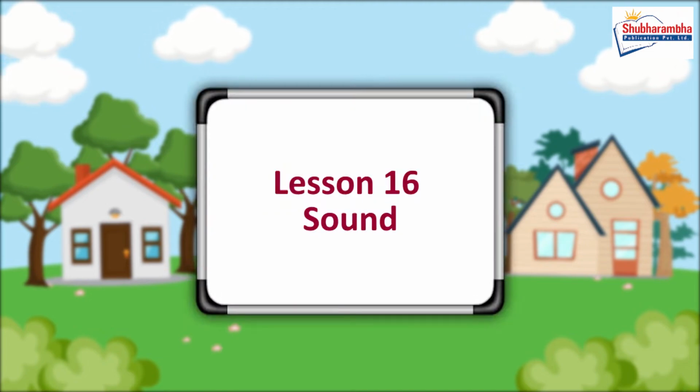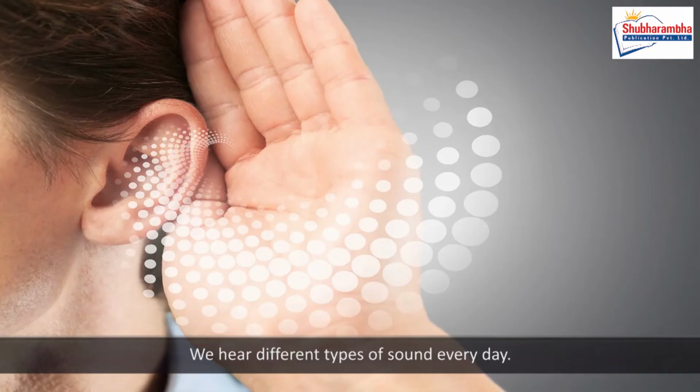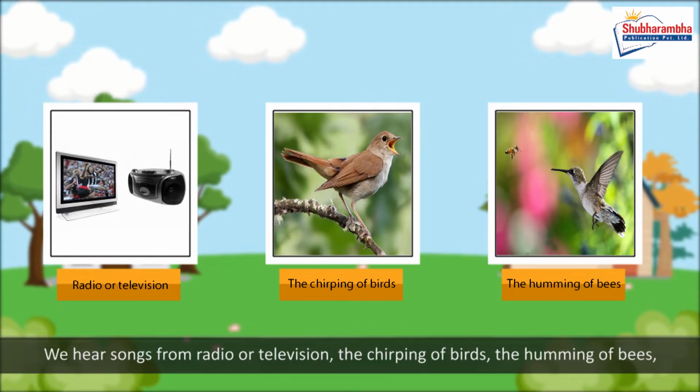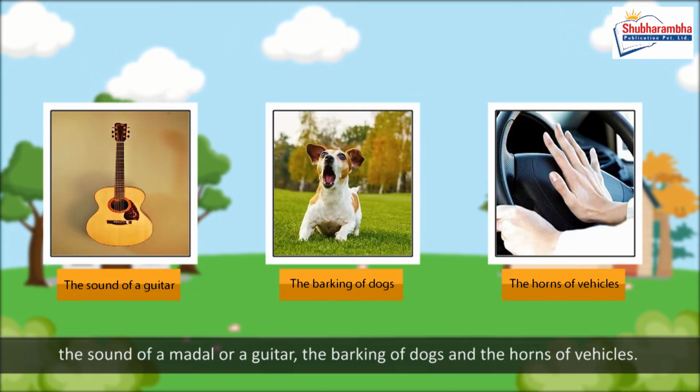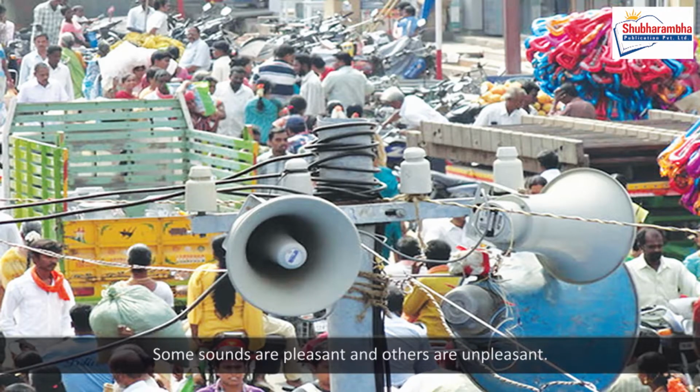Lesson 16: Sound. We hear different types of sound every day. We hear songs from radio or television, the chirping of birds, the humming of bees, the sound of a mandolin or guitar, the barking of dogs and the horns of vehicles. Some sounds are pleasant, and others are unpleasant. An unpleasant sound is called noise.